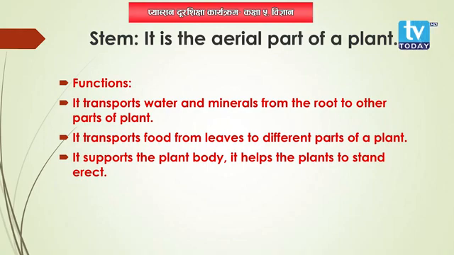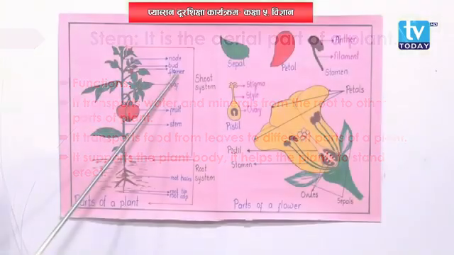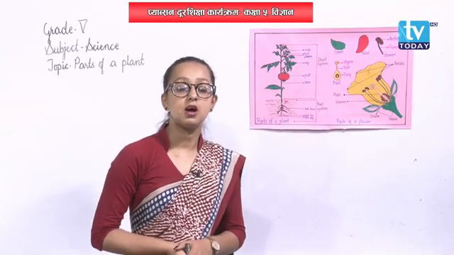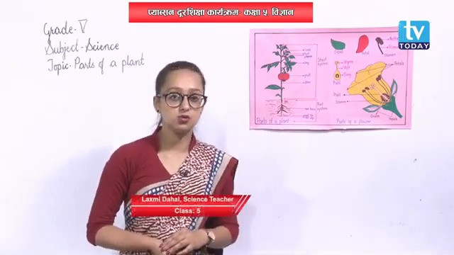Okay. Now let's move on to the next, that is flower. All right. Flowers are the colorful parts of a plant. We have seen different types of flowers, isn't it? Flowers are colorful in nature as well, and they are very beautiful to look at also.